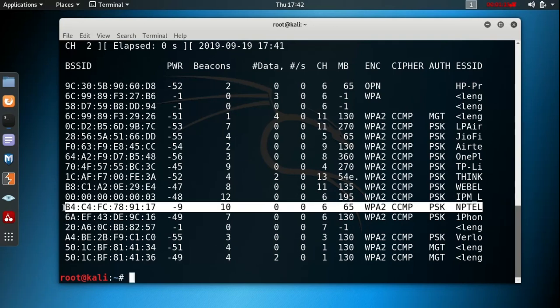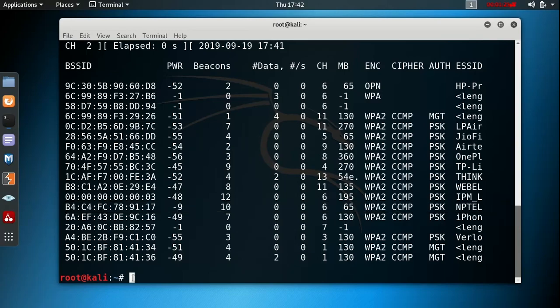And see, it's showing BSSID. That means the MAC address of the router. And then power. Power represents the strength of the Wi-Fi; the smaller the absolute value, the higher the power. And the channel is also important.